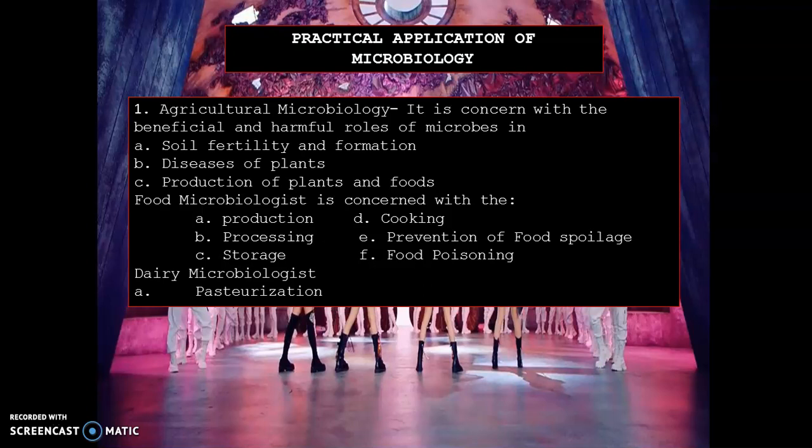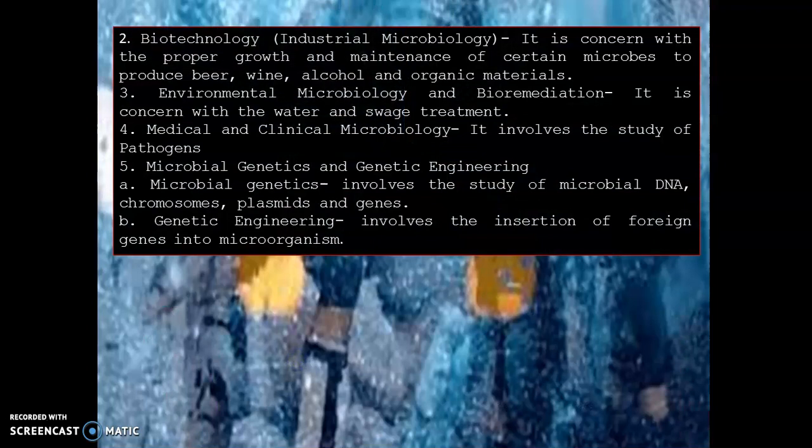In dairy microbiology naman is for the pasteurization process. When we say pasteurization, it is a partial sterilization of a product such as milk or wine. Always remember that the pasteurization process reduces the risk of food poisoning. So microbiology can be applied in the agricultural aspect, and that is known as agricultural microbiology, which is concerned with the beneficial and harmful roles of microbes. Next, aside from agricultural microbiology, we also have many more.